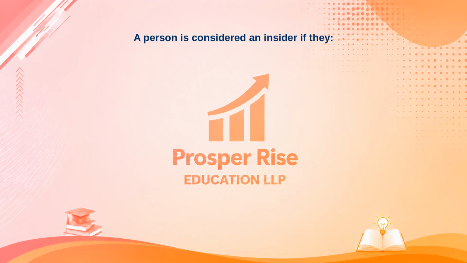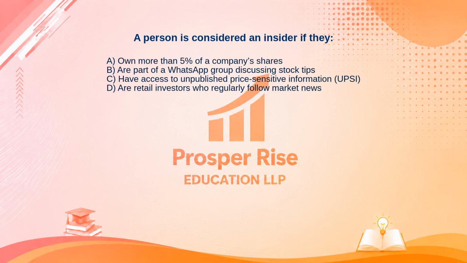A person is considered an insider if they. Here are your options. A. Own more than 5% of a company's shares. B. Are part of a WhatsApp group discussing stock tips. C. Have access to unpublished price-sensitive information, UPSI. Or D. Are retail investors who regularly follow market news.